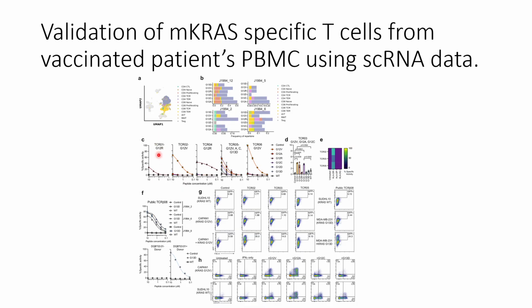The results show that the GFP signals are specific for these mono-reactive TCRs. They see signals only for the individual mutations of mKRAS, and for the cross-reactive TCRs they see signals for all or most of the mKRAS mutations, but the signal intensities are weak compared to the specificity in the mono-reactive TCR.